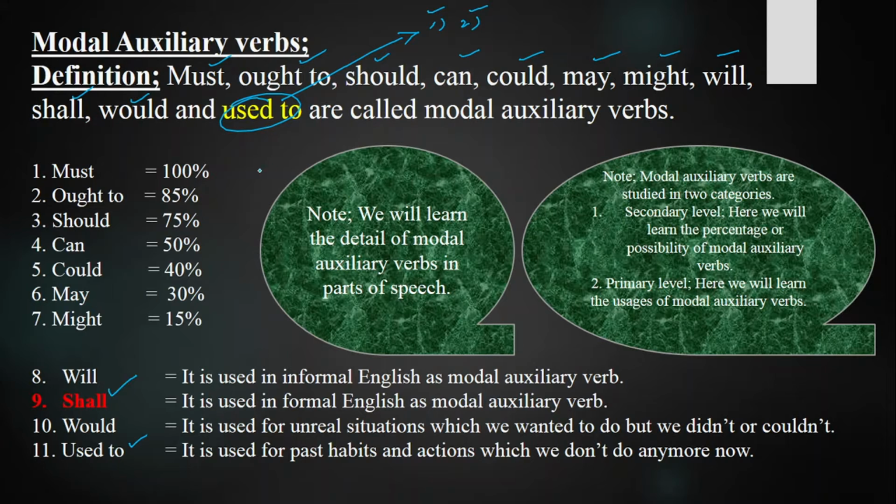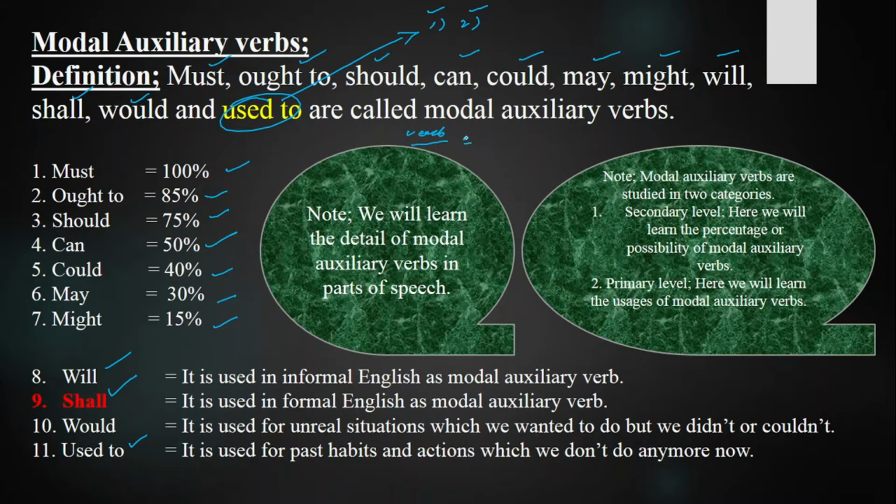As we have discussed previously, the above mentioned modal auxiliary verbs must, ought to, should, can, could, may, might, and will we have already discussed. Today we will start shall. Before starting shall, there is a note. We will learn the detail of modal auxiliary verbs in parts of speech. As we start parts of speech in verb, we will be discussing the detail of modal auxiliary verb.